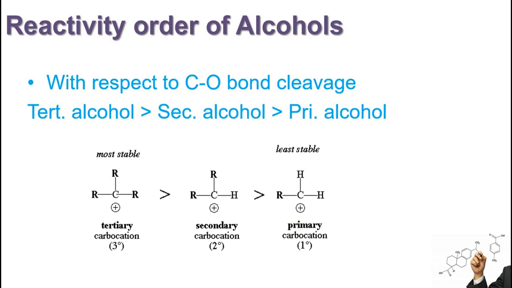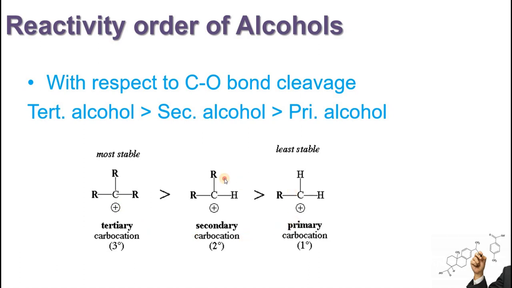The stability of carbocation, as we have discussed in previous lectures, depends upon the electron donating effect of alkyl groups. The tertiary carbocation has three electron donating alkyl groups, which stabilize the positive charge more as compared to secondary or primary, which have fewer electron donating groups. So that's why its reactivity will be more.